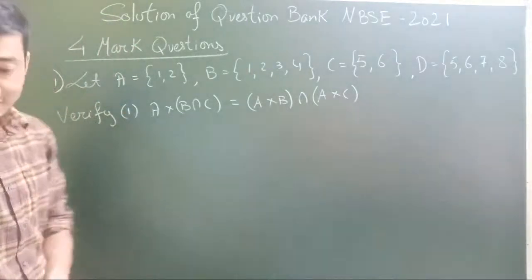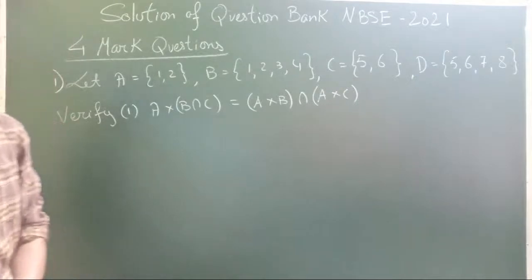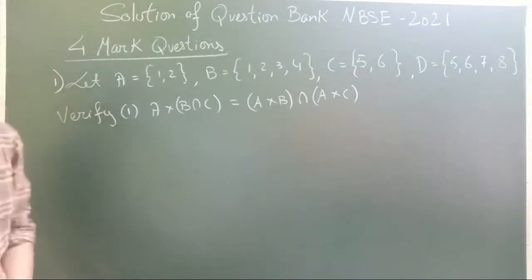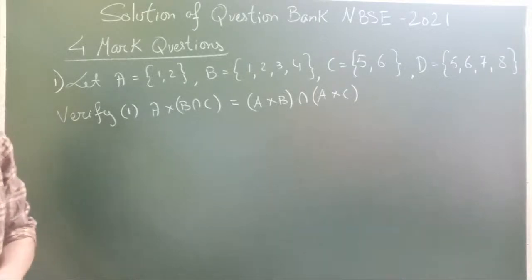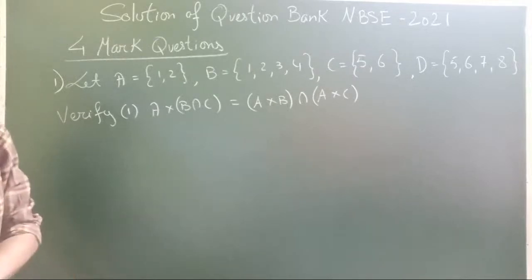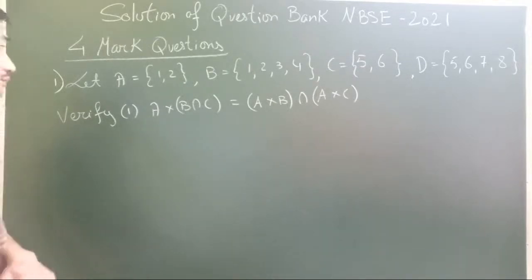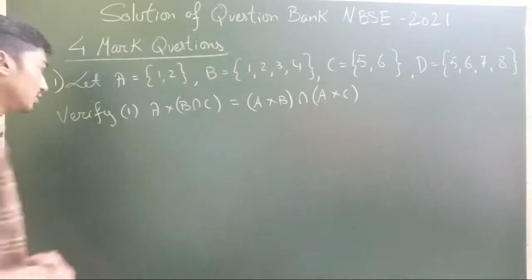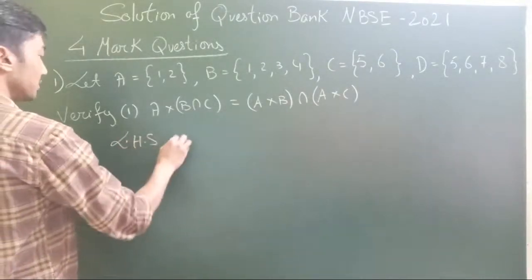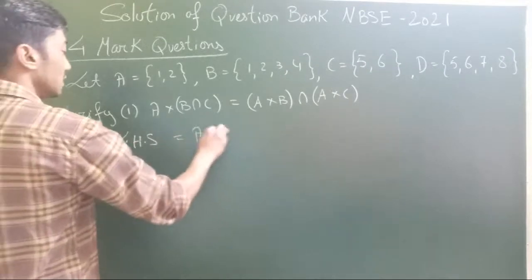The first question that they gave us is on sets. Four sets are given to us: sets A, B, C, and D. Verify the first one, that is, the Cartesian product of A and B intersection C. There are a lot of ways in which we can do this. If you want to do it directly, no problem. I'll just start with the left hand side. Let's try to do it in the shorter form.